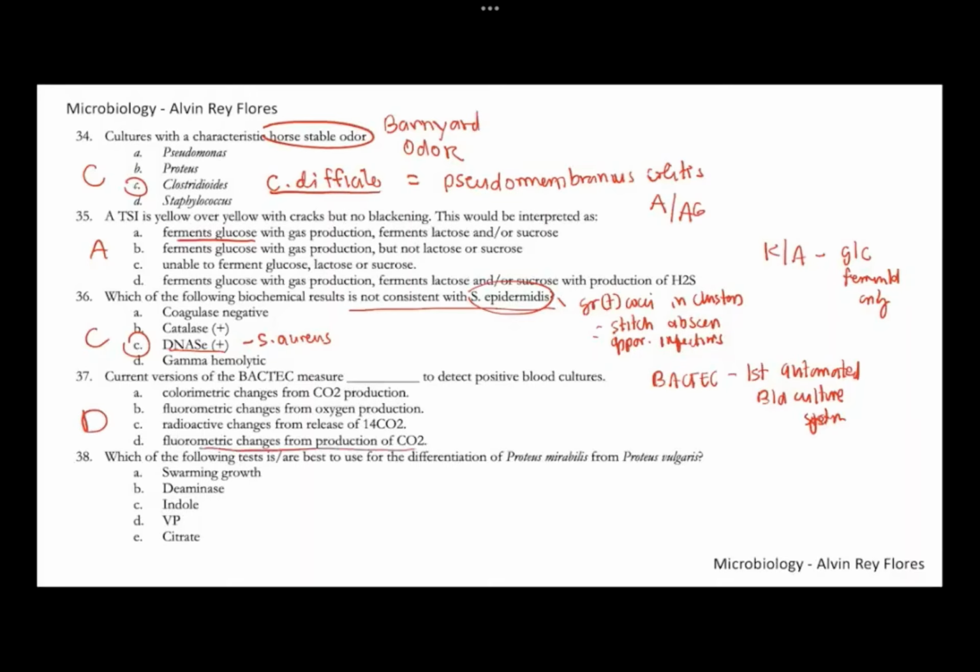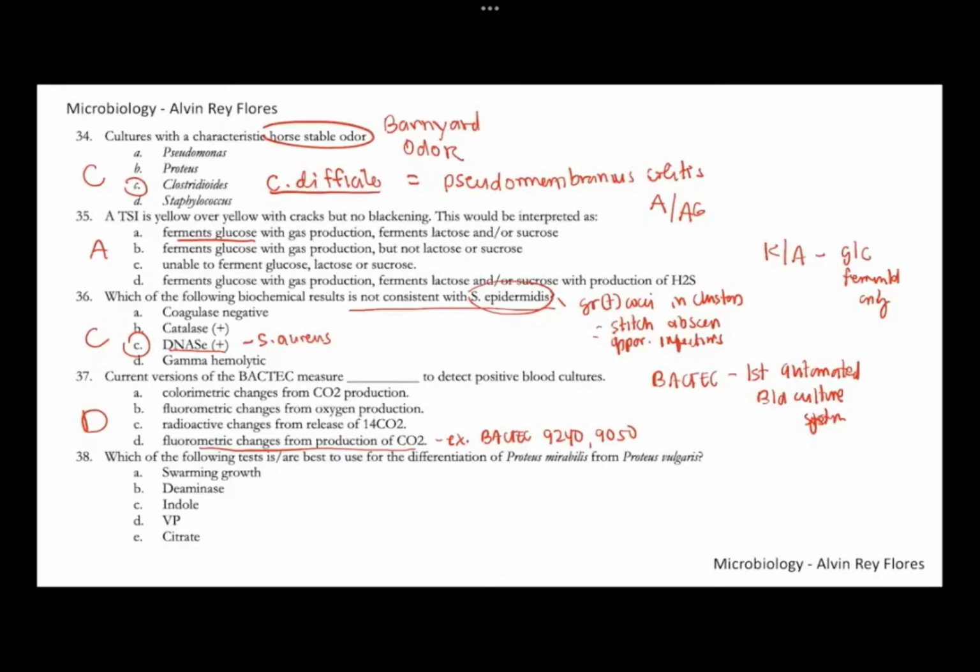Fluorometric changes from the production of CO2. Okay, so the current versions of BACTEC include your BACTEC 9240, okay, 9050. So these are some examples. Okay, so the old versions or old models of BACTEC in the past, a long time ago, they used radioactive radioisotopes for measuring. But nowadays, we use fluorometric changes for BACTEC. Number 37, this is letter D.